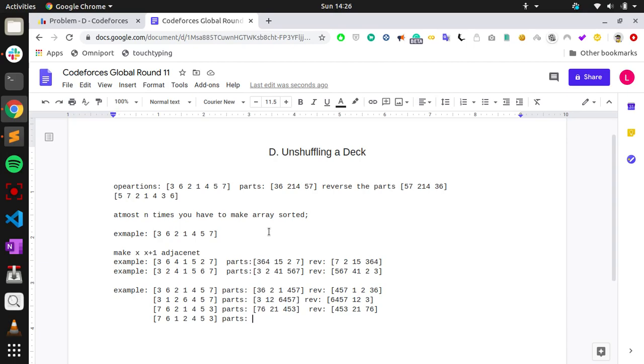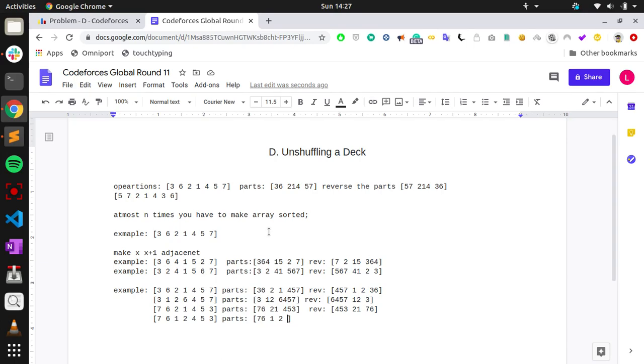So 1 and 2. What I would do, the part in which the 3 is there, the part just before should contain 2, and the ending of that part should be 2. So 7 6 as one part, I don't care about that now, I'm taking care only of 2 and 3, and 1 and 2 in different parts because we are just reversing it, right? So 3 will come before 2 and 1 should come after 2. So we are making 1 and 2 a different part.